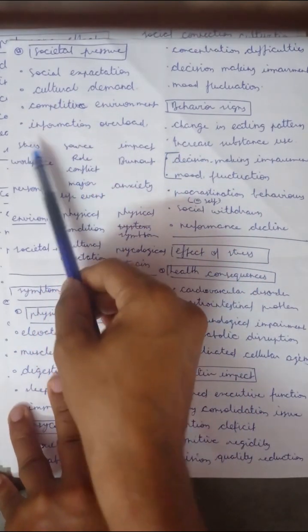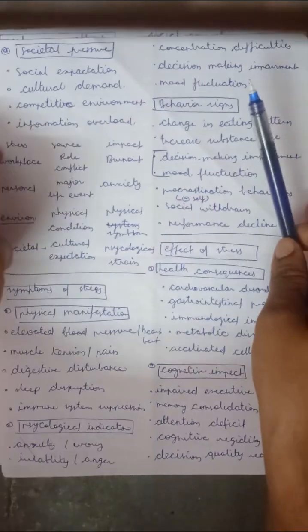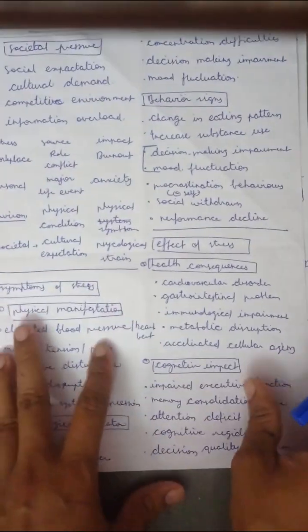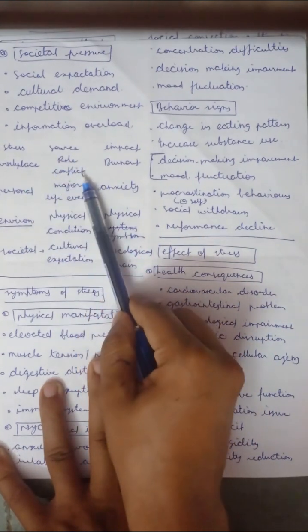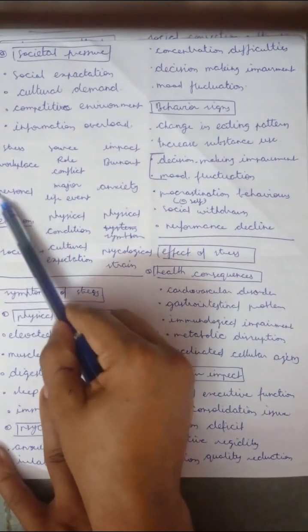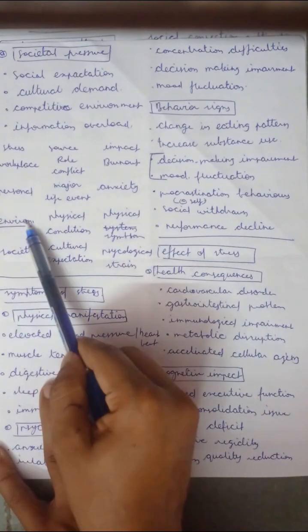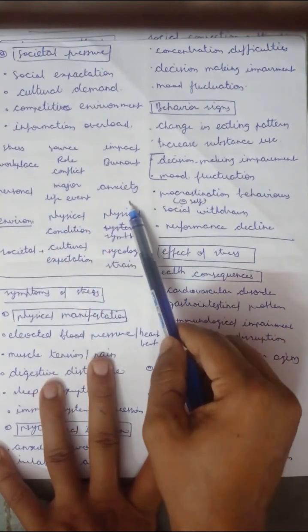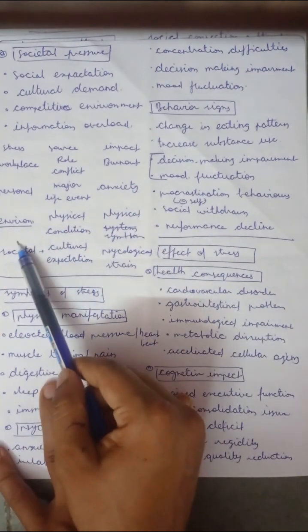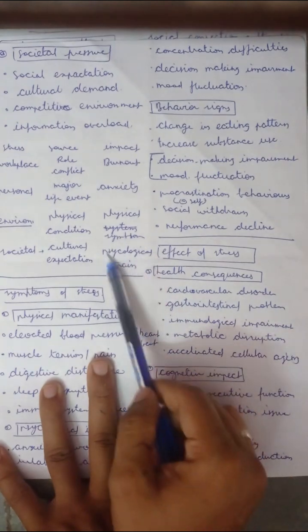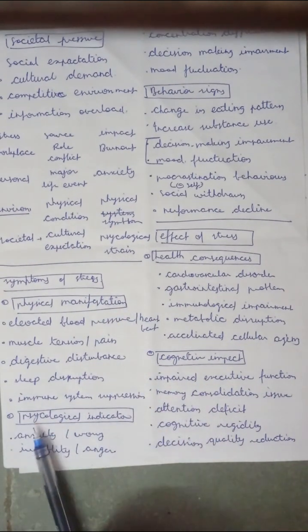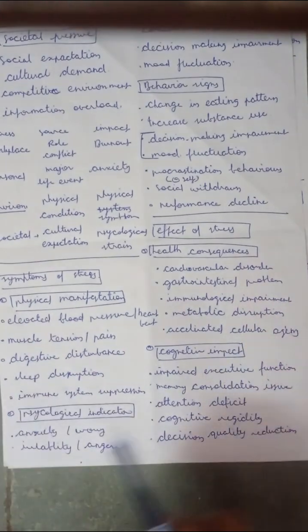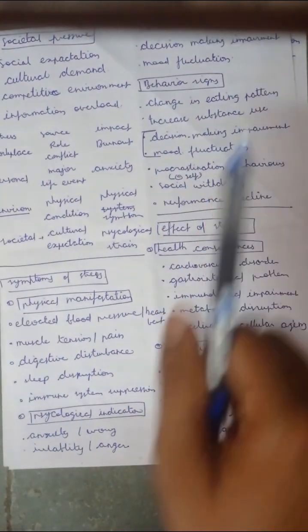So the 4 types of workplace stress by source are workplace, personal, environmental, and societal. In the workplace, we have goal conflict, and the impact is burnout. In personal, major life events, and the impact is anxiety. In environmental, physical conditions, and the impact is physical symptoms. Then the societal, we have cultural expectation, with psychological strain. Then the symptoms of stress: physical manifestations, psychological indicators, and behavioral signs.